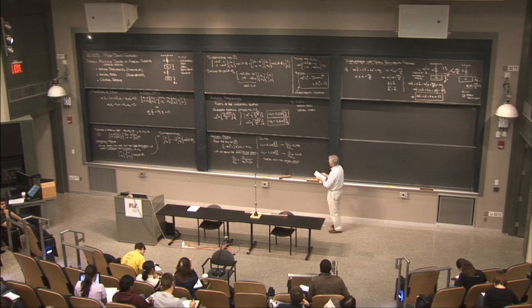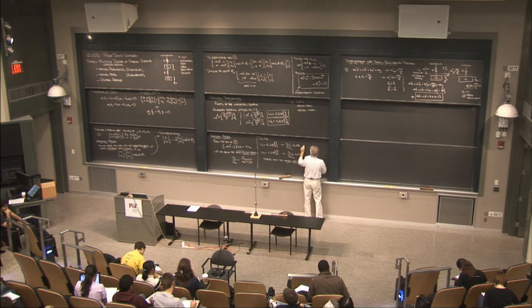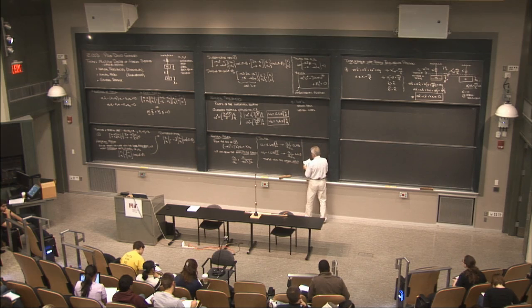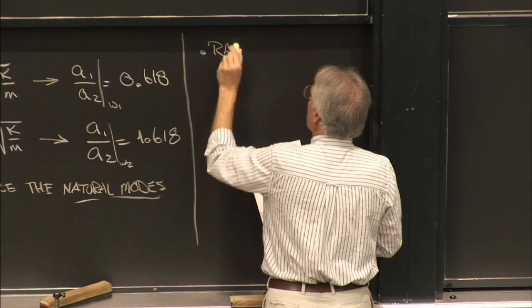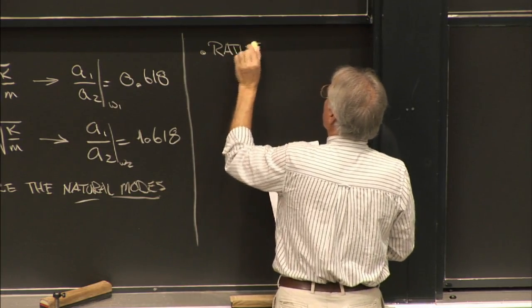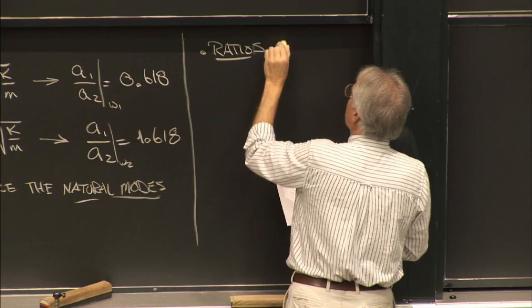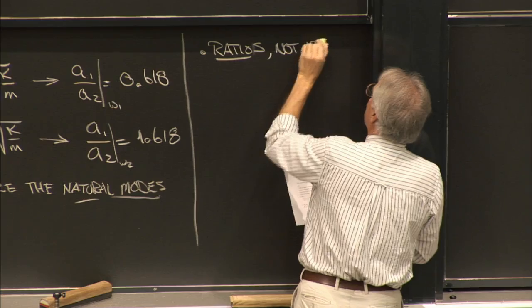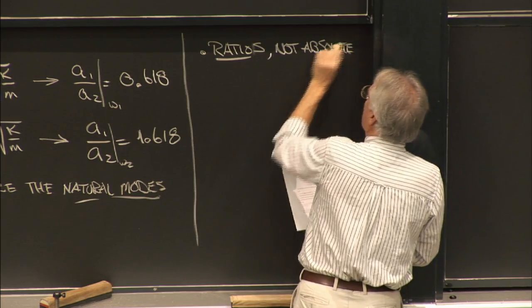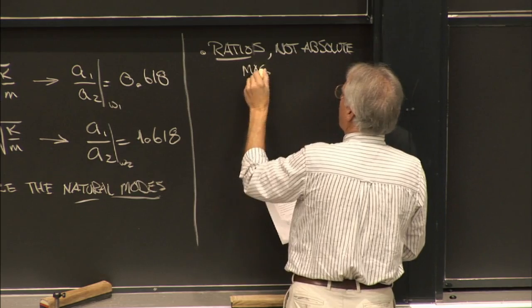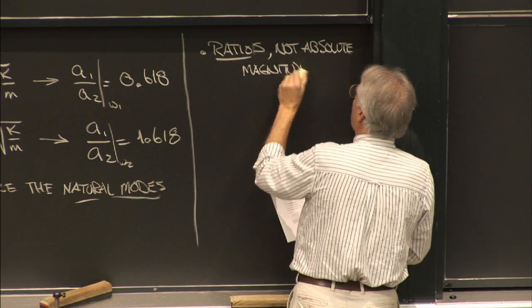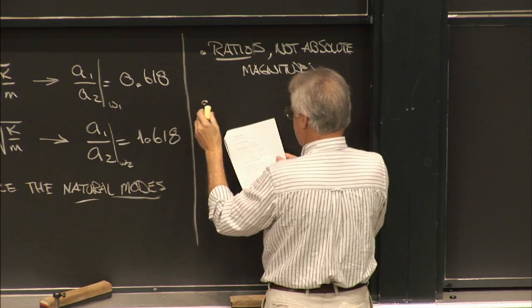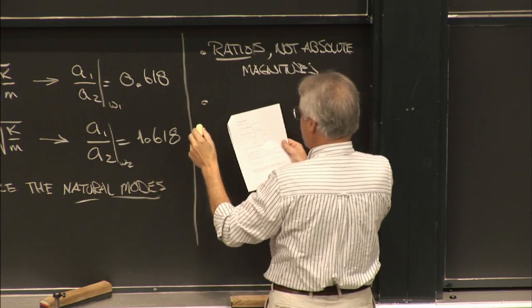Okay. Let me just point out a couple of elements here, and then I'll show you a demonstration because we have to have some fun today. These are a point of information. They're ratios, not absolute magnitudes. Okay, that's number one. The second is, I already told you, they got the same number.